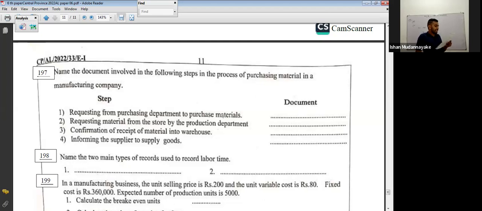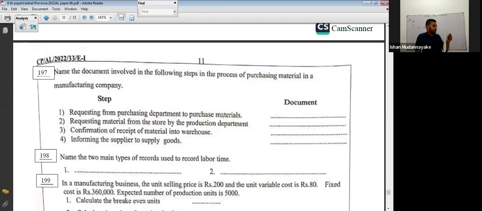Requesting from the purchasing department to purchase material. Requesting purchase from the purchasing department is a purchase requisition note. We don't have stock, therefore we place a purchase requisition note.